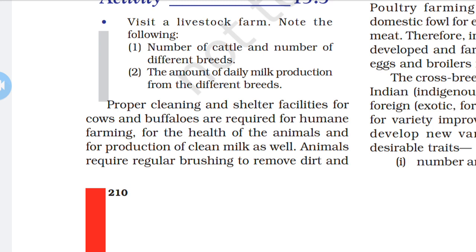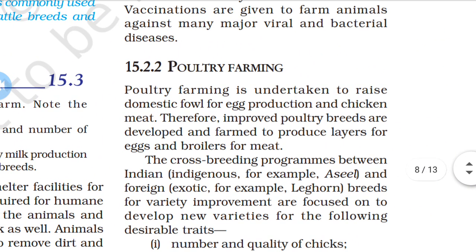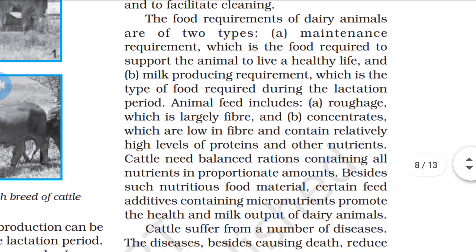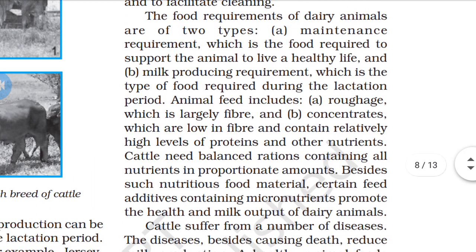Now, the food requirements of dairy animals are of two types. The first is the maintenance requirement, which supports the animal to live a healthy life.